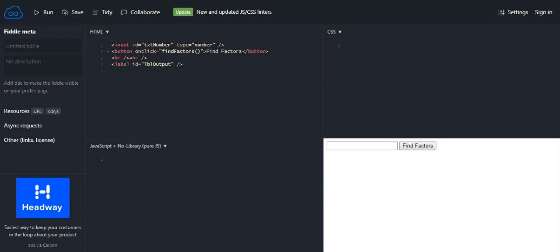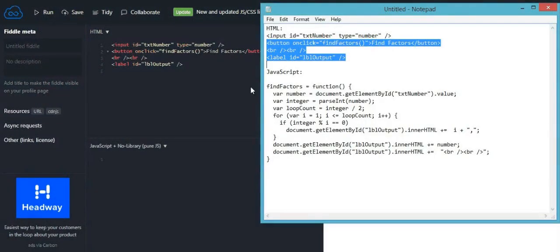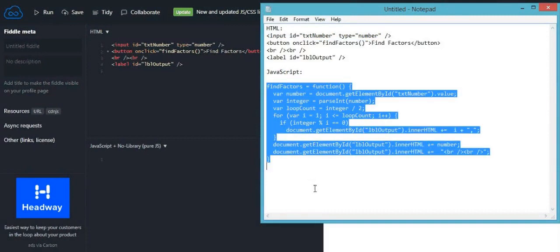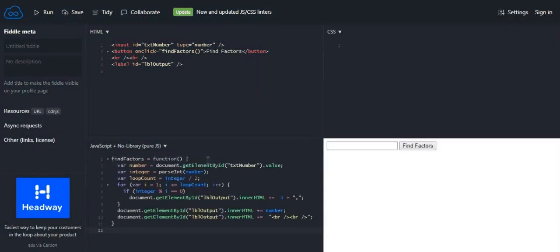We can start the function. Our JavaScript is a function. Let's get our whole function. Now have you noticed that the button's onclick is findFactors and the function's name is findFactors? Why? Because if you press the button, then we want findFactors to work. findFactors is the function, so it'll turn on the function. This is our whole function.